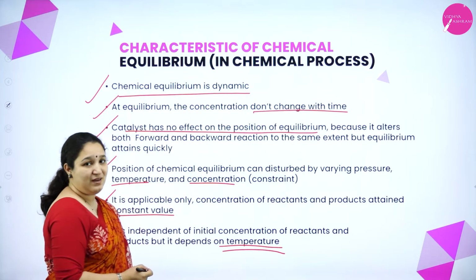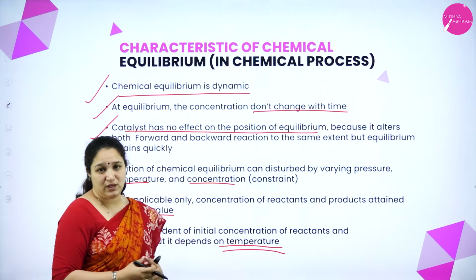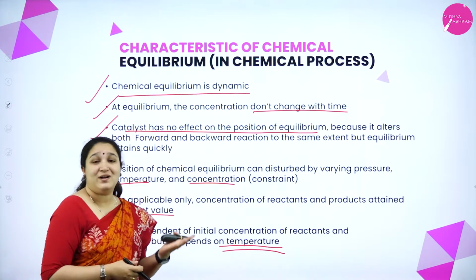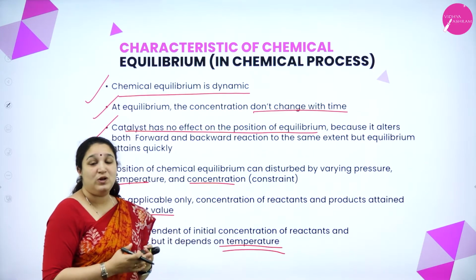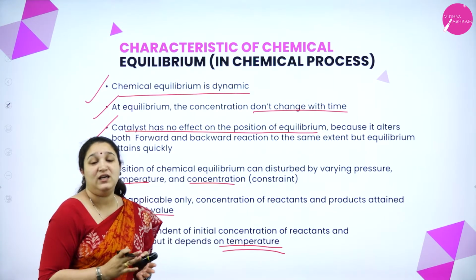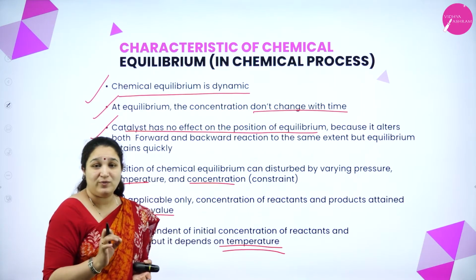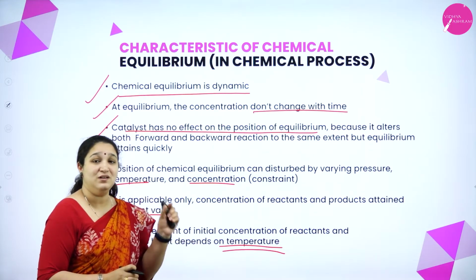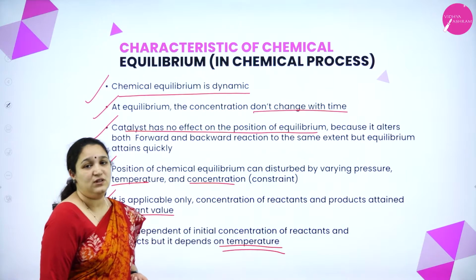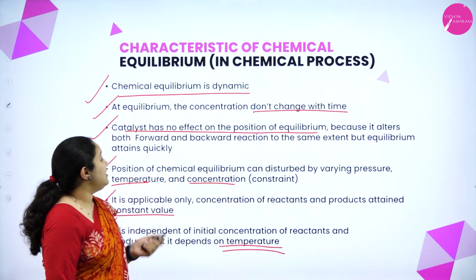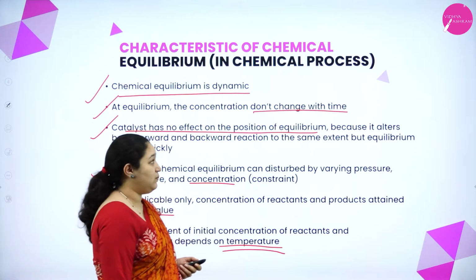So temperature can disturb the state of equilibrium, but the initial concentration of the reactants or the products will not affect the equilibrium position. So what will affect? Temperature will affect, but the initial concentration will not affect the position of the equilibrium. Okay, so these are some of the characteristics of chemical equilibrium.